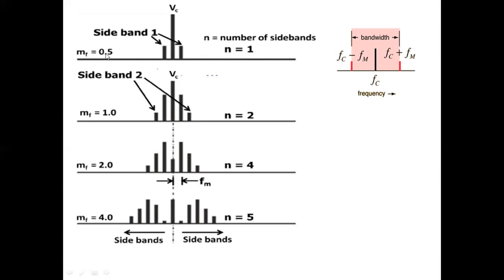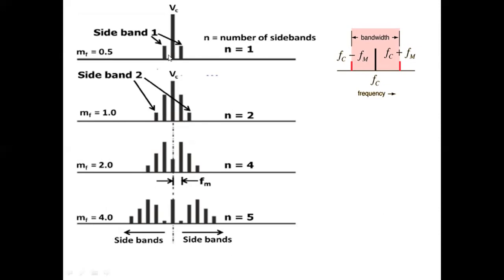As modulation index increases: 0.5, 1, 2, 4, etc. When modulation index increases, the sidebands also increase in frequency modulation. If we take more modulation index, we will get more sidebands, which occupy more bandwidth.